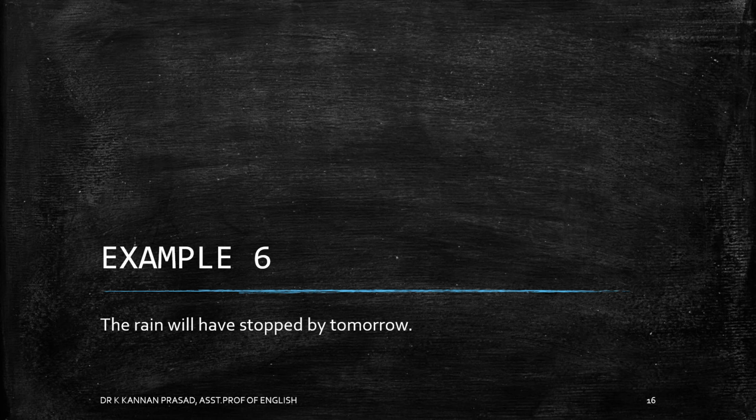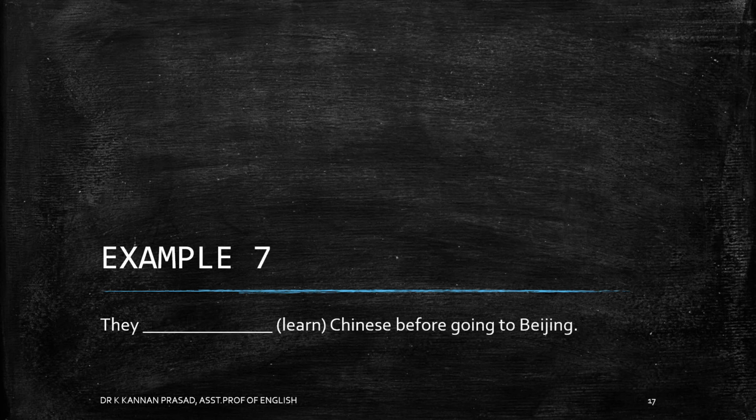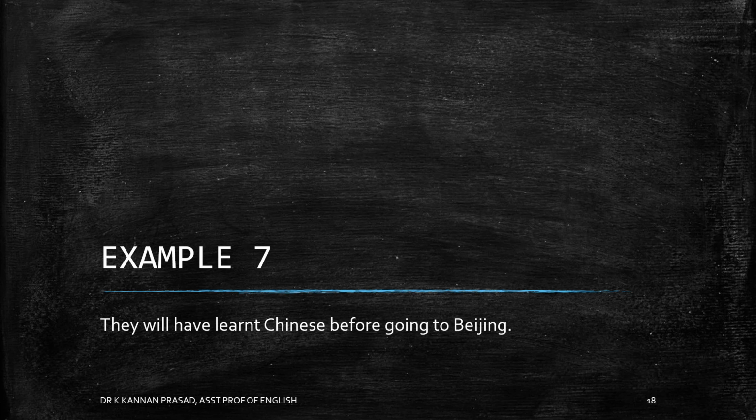That should have been easy because future was referred by the word tomorrow. Look at the next example. Now try the next one. The solution is they will have learnt Chinese before going to Beijing.